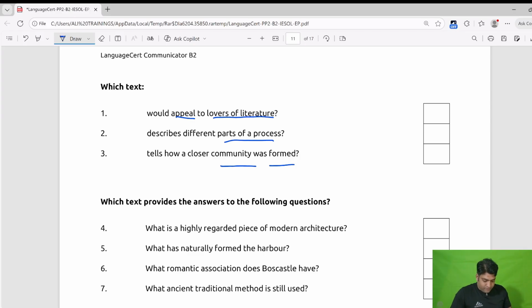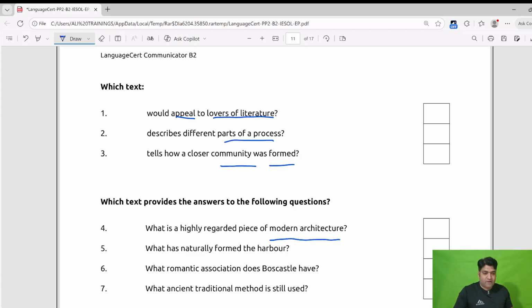Question 4 is, what is a highly regarded piece of modern architecture? There will be a piece of modern architecture, so we will locate that. Question 5, what has naturally formed the harbor? We need to locate the information about the harbor.